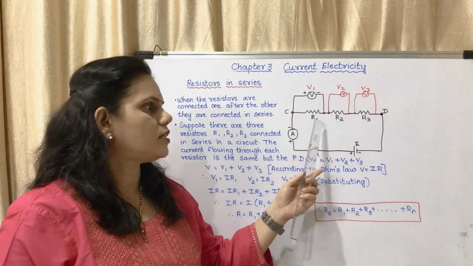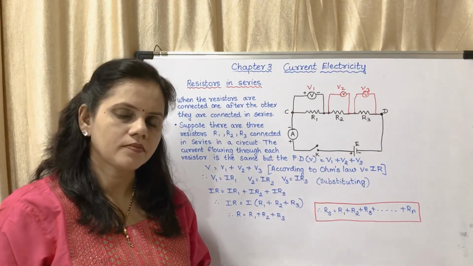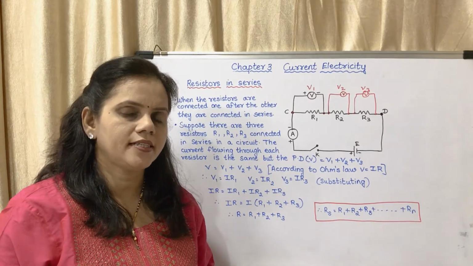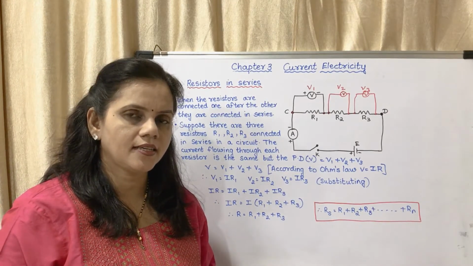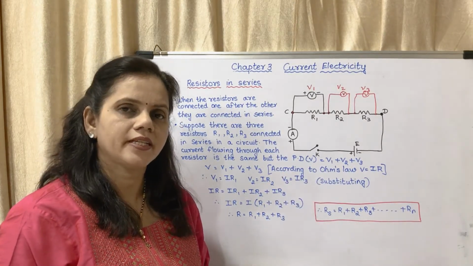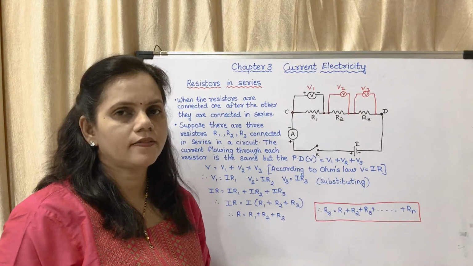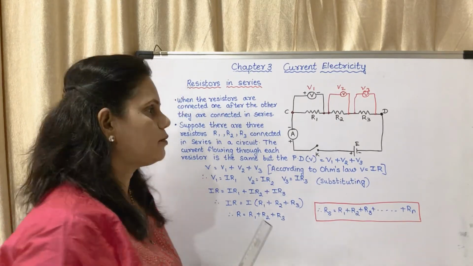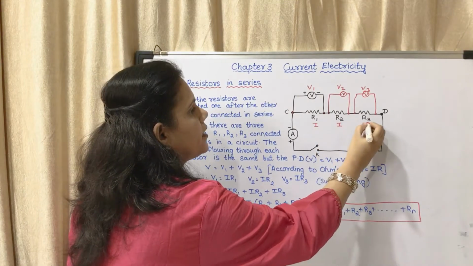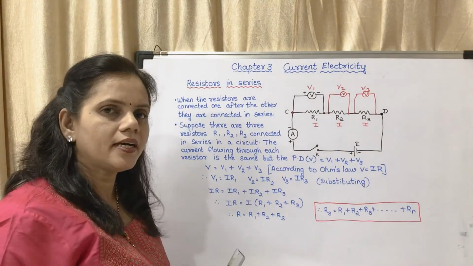It depends upon the resistors. Have you understood the first point? When the resistors are connected in series, the current flowing through all of them will be the same, I, but the potential difference will be different.